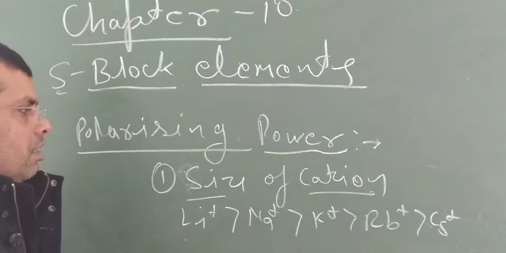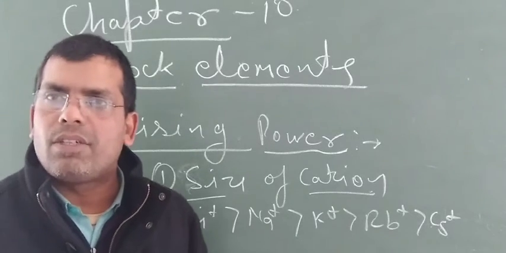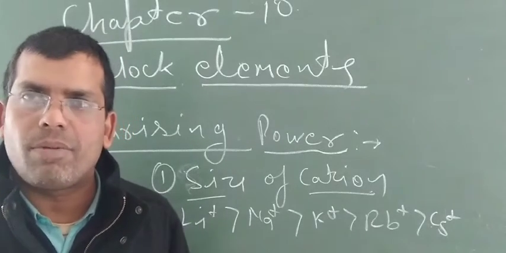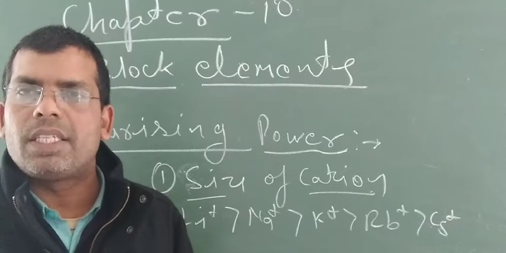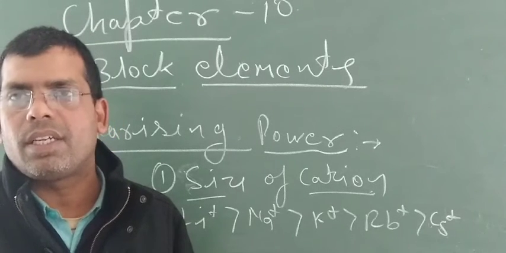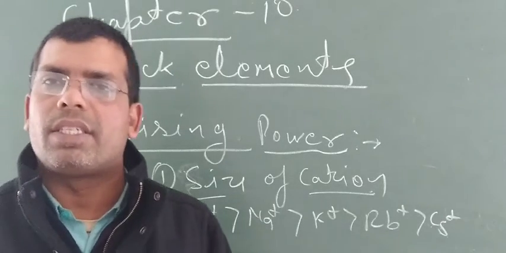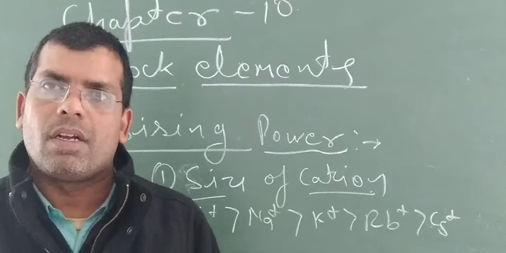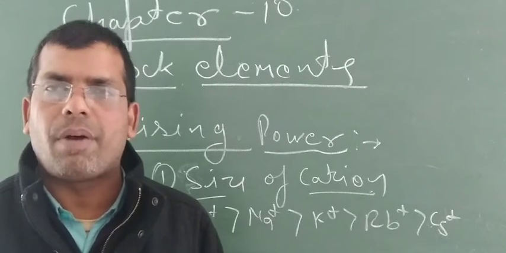Second is the size of anion. Larger is the size of anion, higher will be the tendency of polarization. If size of anion is greater, then greater is the polarizing power.